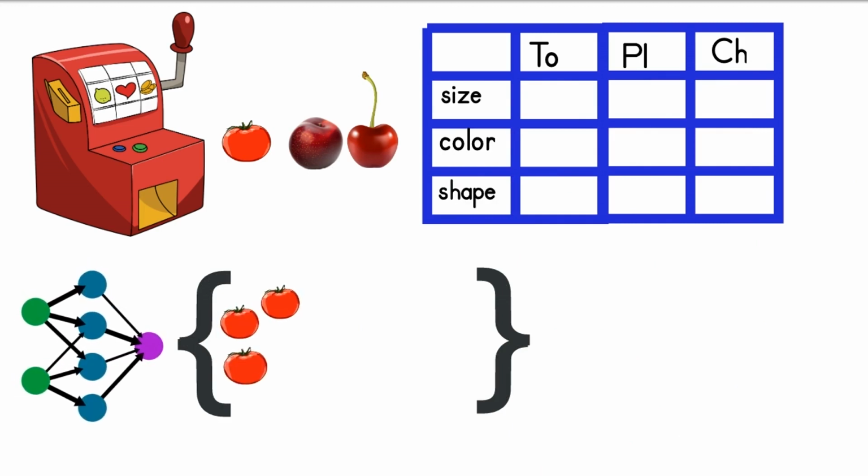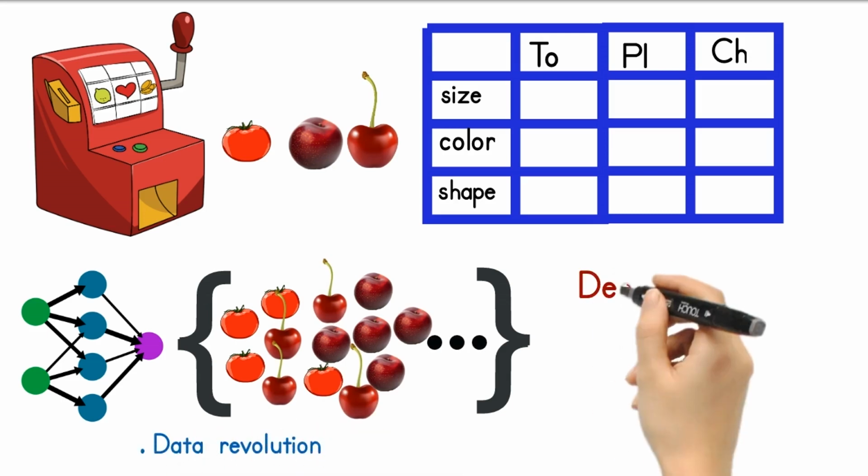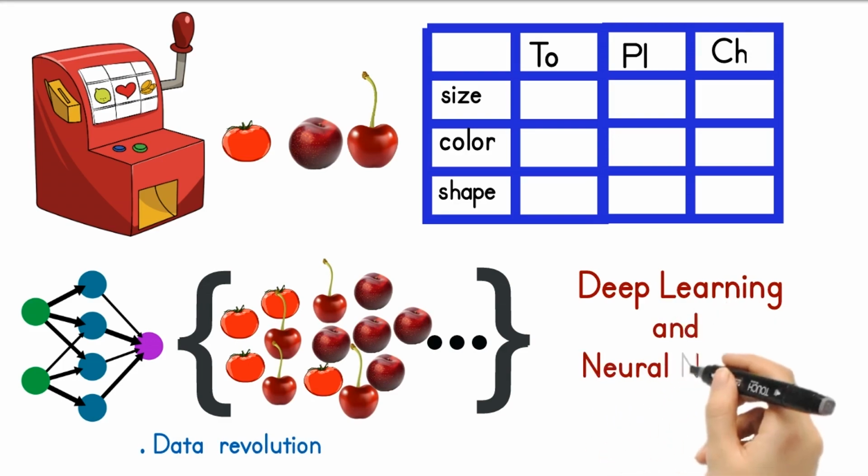without human intervention. And this kind of independence comes at the cost of a much higher volume of data to train a machine. With this increase in the data and most of the data being unstructured, deep learning algorithms play a vital role in the data revolution era. Let's understand the structure and working of deep learning algorithm and neural network in deep learning.